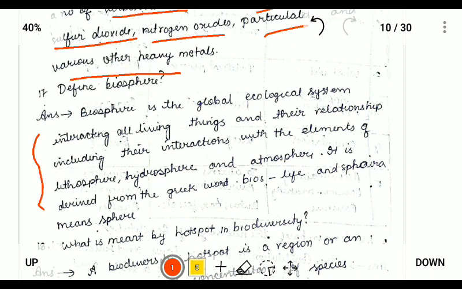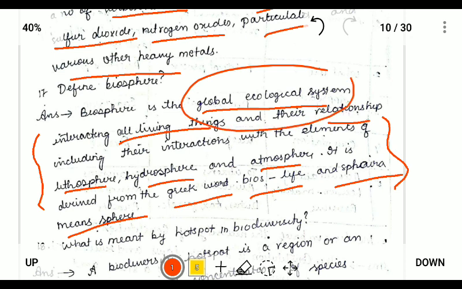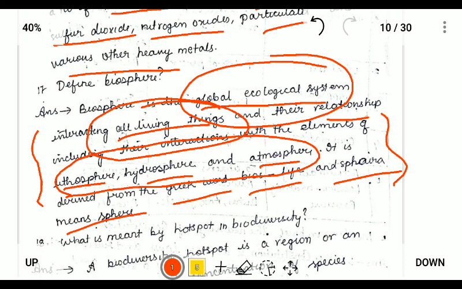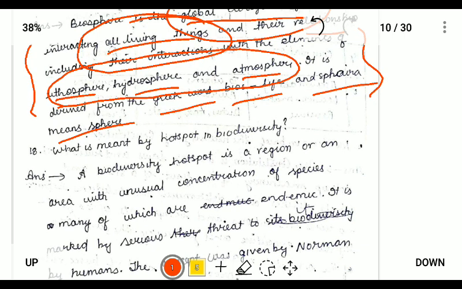So the next question is biosphere. So for 2 marks, we can write this as it is a global ecological system interacting with all living things and the relationship with lithosphere, hydrosphere, and atmosphere. So it is derived from the Greek word bios means life and sphere means sphere. So for 2 marks, we need to just write a global ecological system interacting with all living things and the relationship between atmosphere, lithosphere, and hydrosphere, and is derived from the Greek word bios means life and sphere means sphere.